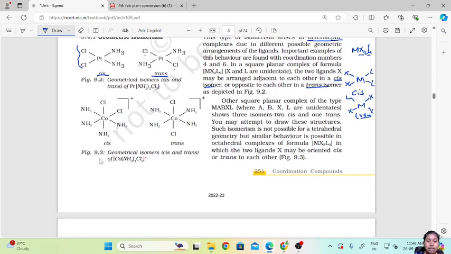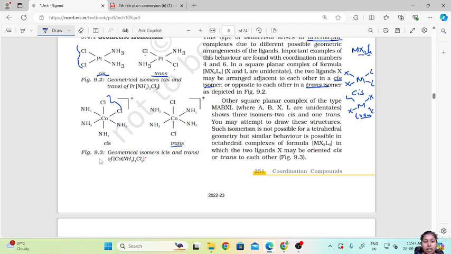Now, another square planar complex of the type MABXL, where A, B, X, L are unidentate, shows three isomers, two cis and one trans. Here again you can see cis and trans, both together is cis, and both opposite to each other is trans.